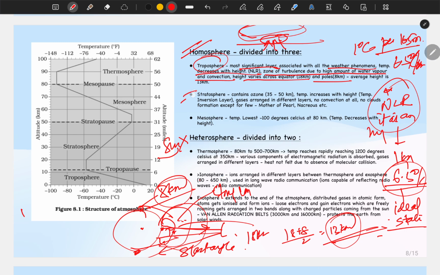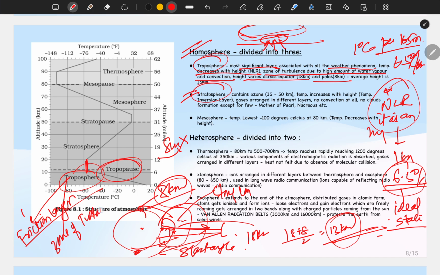Okay, now before moving to the stratosphere, there is one layer called tropopause. Now one thing to know, troposphere is also known by different names. It is also called friction layer because it is in constant contact with the surface, so there is constant friction going on. It is also called zone of turbulence, as I have told you, because of the strong convection current.